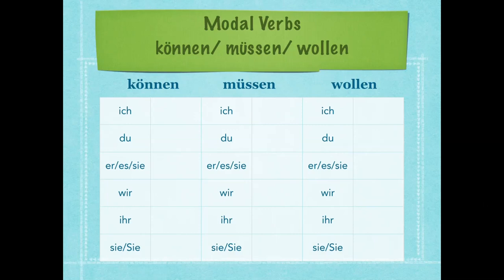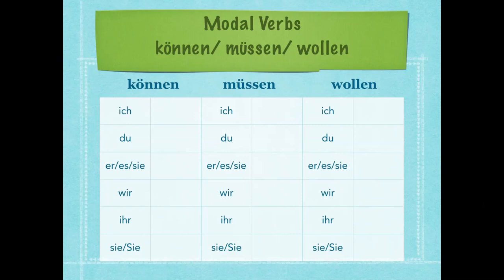So if you recall, you've learned when you deal with irregulars, the irregularity tends to drop away in the plural. That's still going to be the case. The only big difference of modals is that the ich form is also irregular. But that actually makes it easier to remember what's going on, because the ich form is going to match very closely to how you would say the same verb in English.